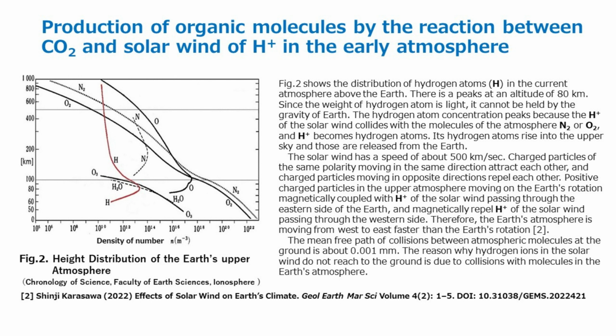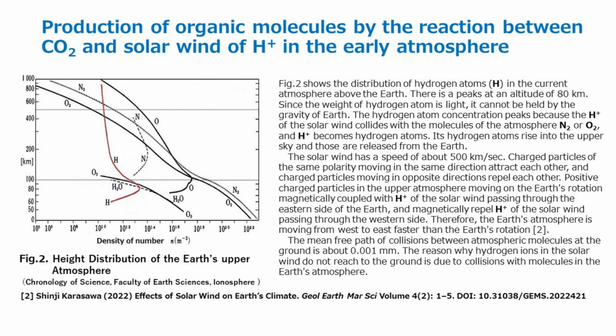Fig. 2 shows the distribution of hydrogen atoms in the current atmosphere above the Earth. There is a peak at an altitude of 80 kilometers. Since the hydrogen atom is light, it cannot be held by the gravity of Earth. The hydrogen atom concentration peaks because the H+ of the solar wind collides with atmospheric molecules N2 or O2, and H+ becomes hydrogen atoms. These hydrogen atoms rise into the upper sky, and are released from the Earth.